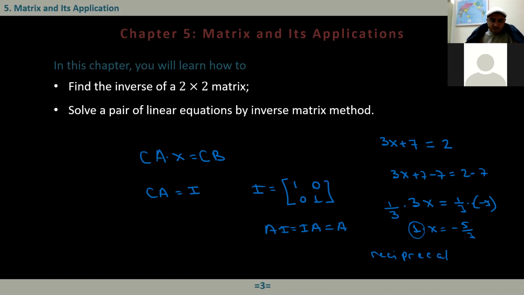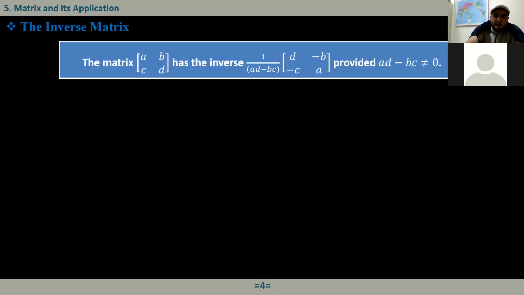So can we find C? We are going to answer this question. How do we find this C? We are going to give a special name to this. We will call this the inverse of A. The C is denoted by A inverse. So that means A inverse times A will be equal to A times A inverse, and that's equal to I. Okay, so if I can find this inverse of A, I can solve that equation. Let me just finish this, and after that we will focus on finding the inverse. So now here we have A times X is equal to B.